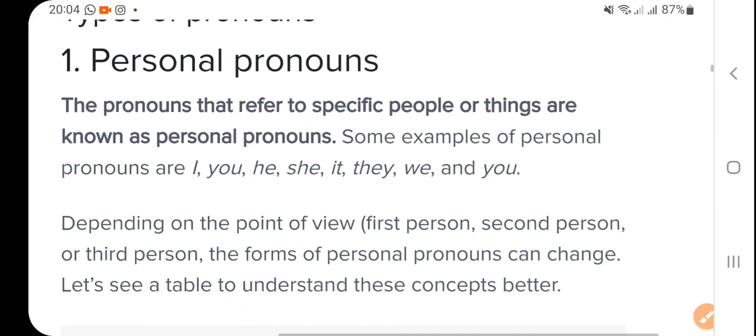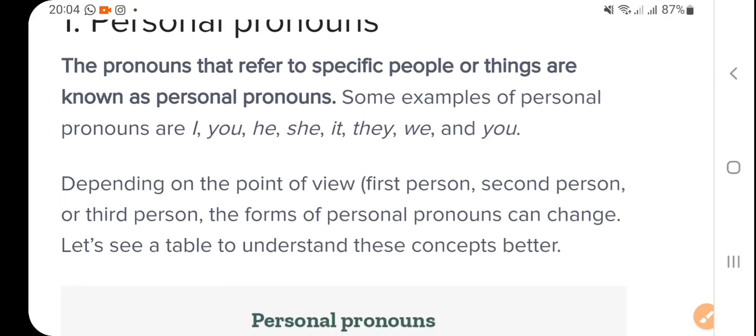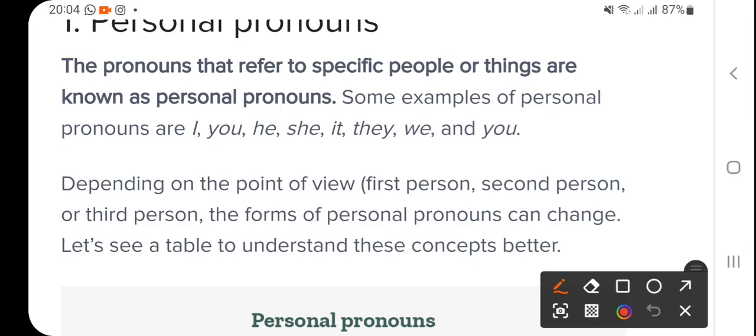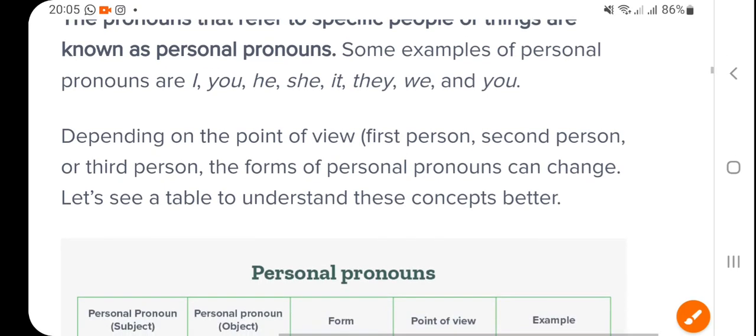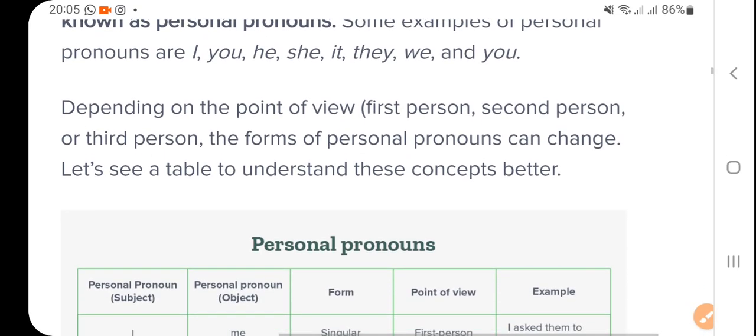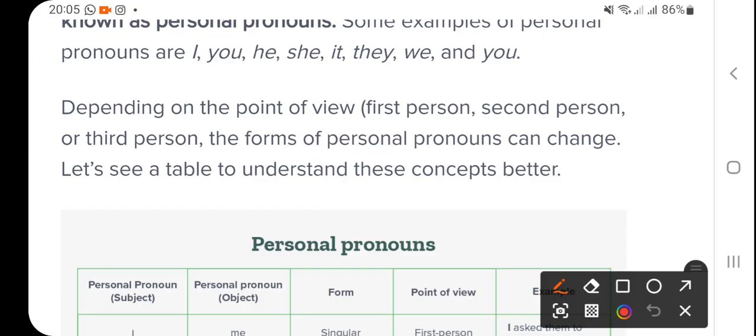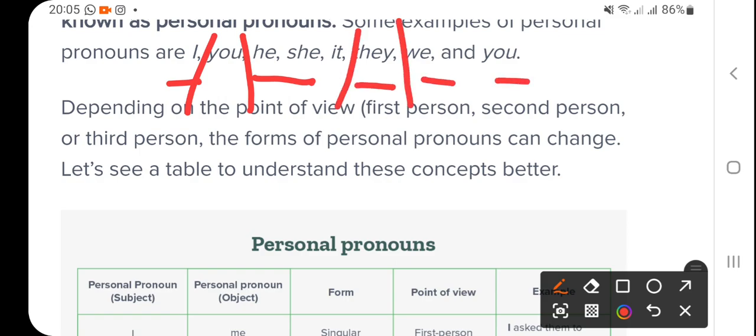Now, after understanding what is pronoun, let us discuss types. So, the first type is personal pronoun. Personal pronouns refer to specific people. People is the plural of person. So, those that refer to specific people or things are known as personal pronouns. Some examples of personal pronouns, these are the mixed personal pronouns: I, you, he, she, it, then they, right? We, you, right?